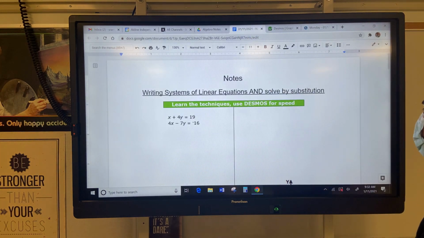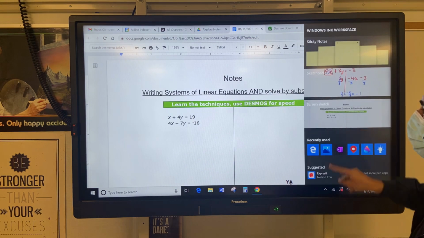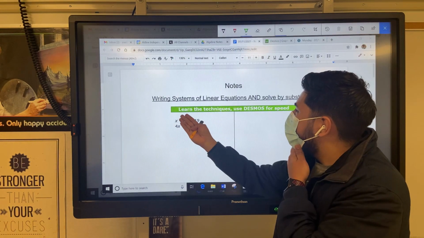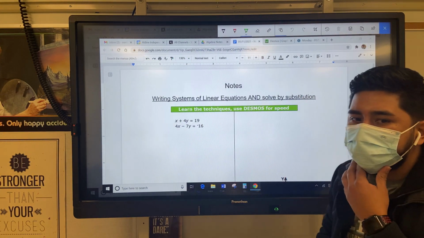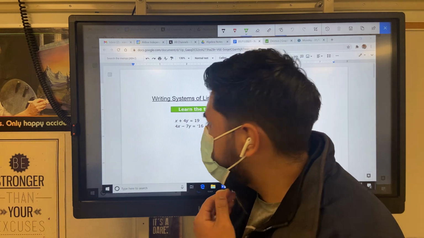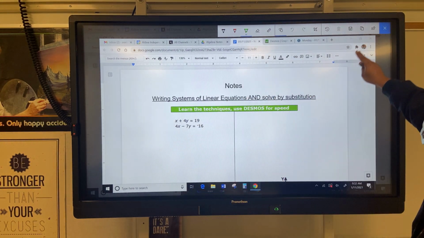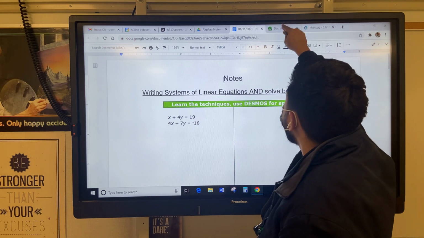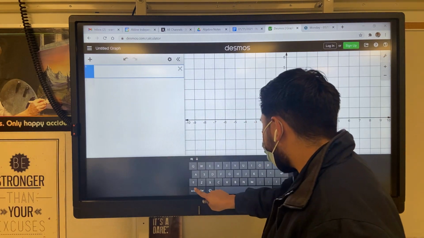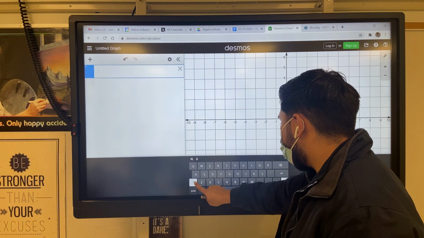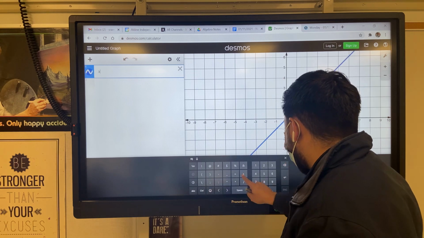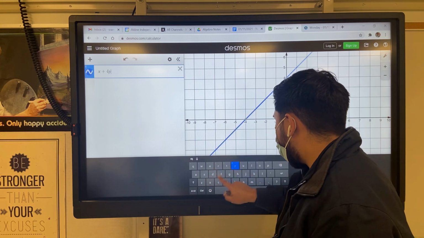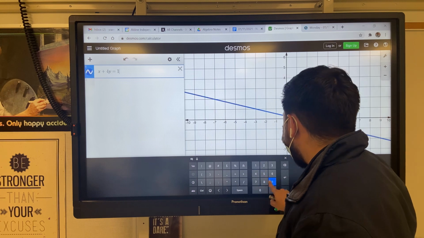Really quick, just like on Friday, learn the technique, but use Desmos for speed. I want you guys to get the answer right away. So let's do that equation in Desmos. Those two equations: x plus 4y equals 19.